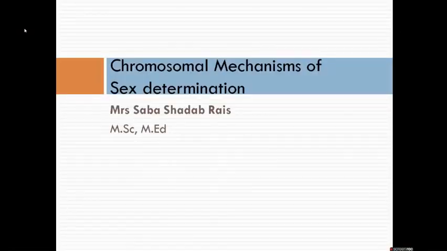Last lecture I had already discussed with you about sex determination. So we have learned that sex determination in biology means a mechanism in which the sexual characteristic, or the sex, of an organism is made. We have seen in the last introductory lecture that there are various methods.